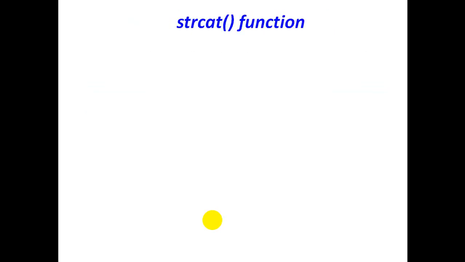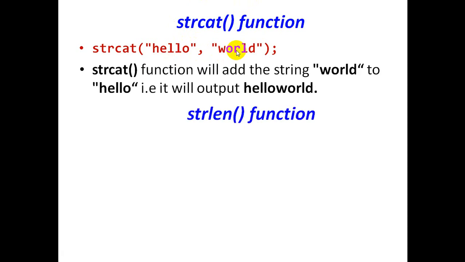First one is the strcat function. Here we have taken the strcat function and two strings. The strcat function is used to combine two strings. String 1 is hello, string 2 is world. The strcat function will add string 2 to string 1. So world will be combined with hello. The output will be hello world.